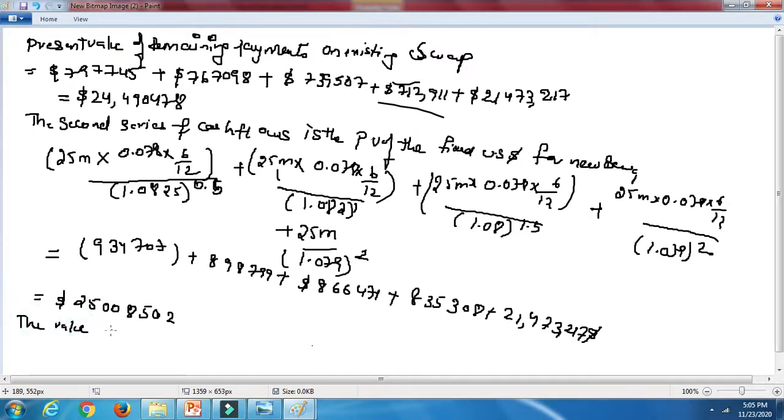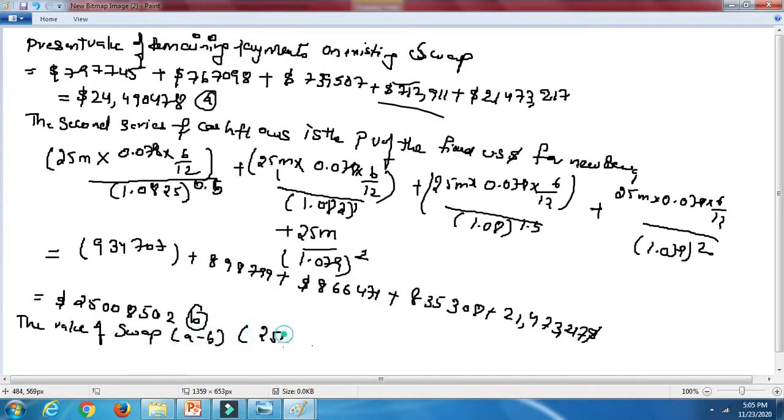Now the value of swap we need to calculate, right? That is nothing but the first value. We got this value, no? Let's take this as the A value and this as the B value. The value of swap is the difference between A minus B or B minus A, whichever you take, you need to do the difference.